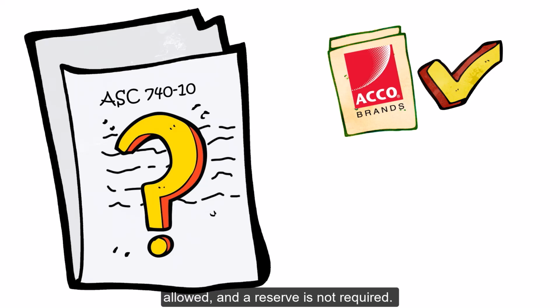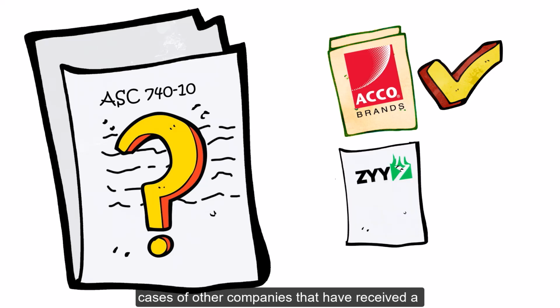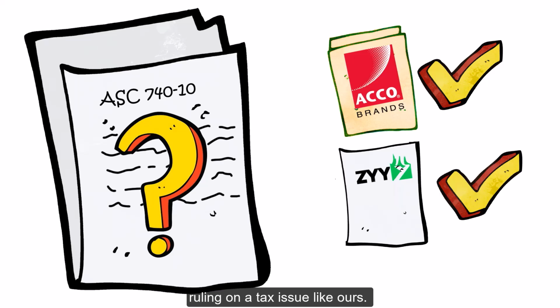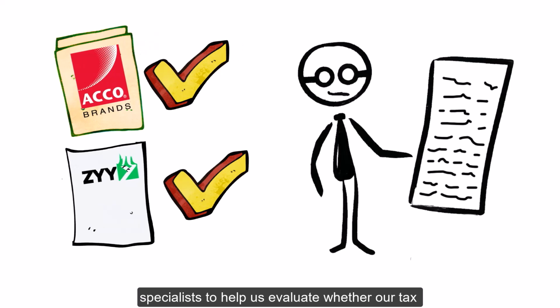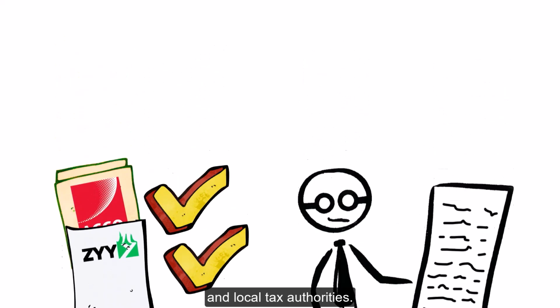Where we do not have precedent to rely on, a second approach is to look at comparable cases of other companies that have received a ruling on a tax issue like ours. A third approach would be to call on local tax specialists to help us evaluate whether our tax position would be sustained based on the technical merits of our position and their experience with clients and local tax authorities.